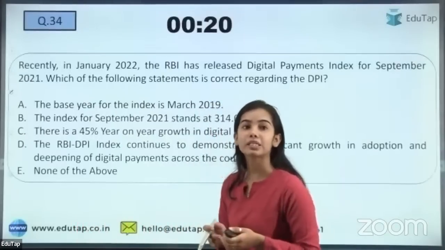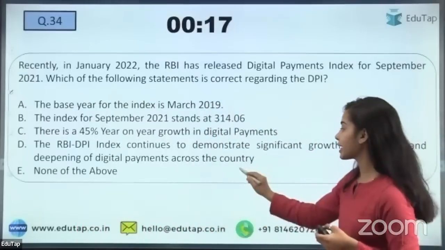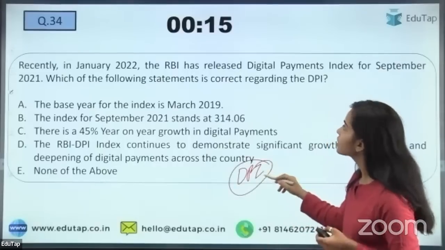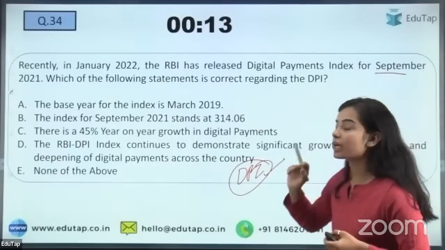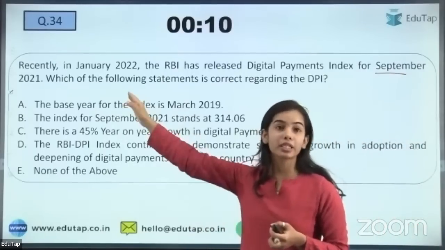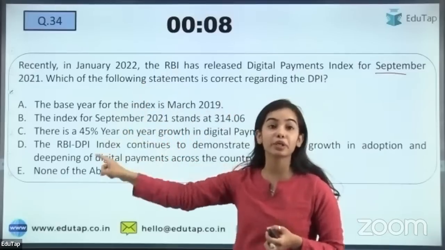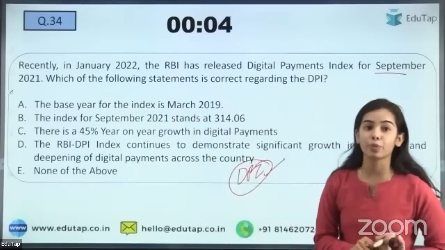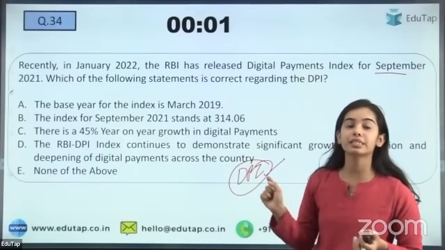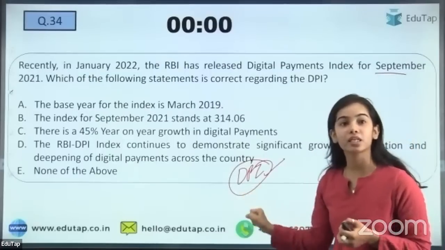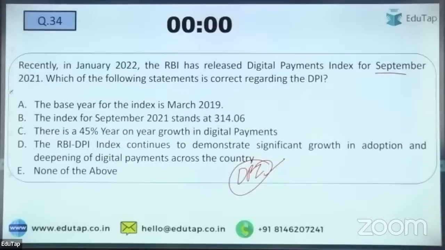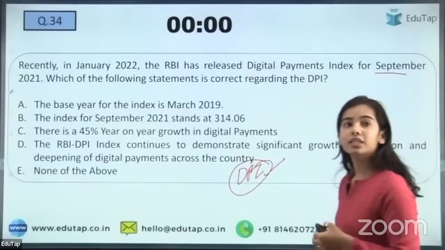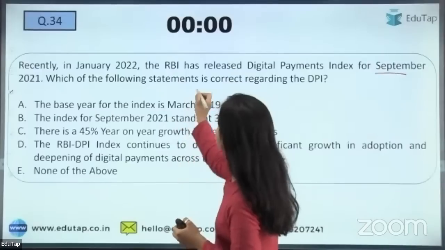Okay. So the next question is regarding the DPI index, that is the Digital Payments Index, that was released in September 2021. The data was released in January 2022, as well as this index was discussed in the annual report also. So you have to be very careful with such reports. So try to give the right answer for this one. So here the right answer will be the statement that is correct.